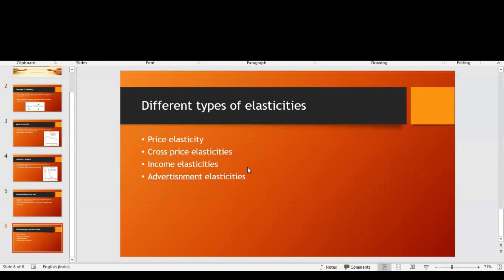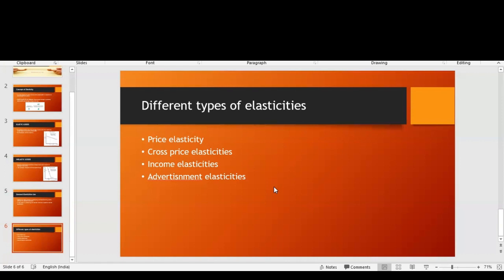Next one is income elasticity, which is related to income. If people's income becomes low, it will also regulate the elasticity. If income is less, people won't be able to purchase the costlier products. In that case, the quantity demanded will decrease.